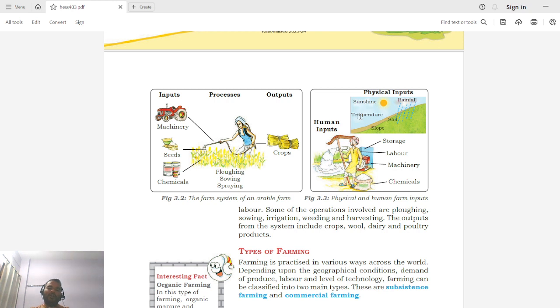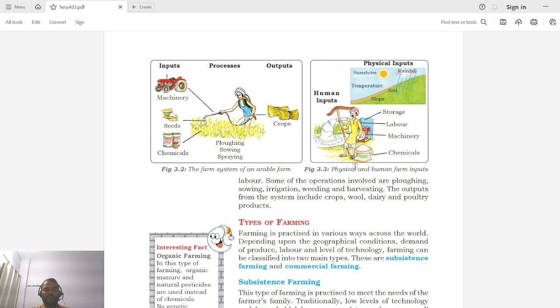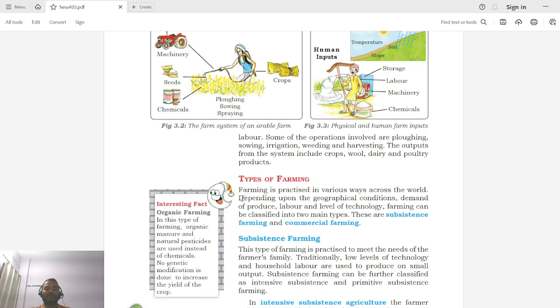But if you see all the physical inputs, they are naturally available, and it is very difficult to control these physical inputs. Because of this, we see that in India during different seasons, different types of crops are grown. And what we can control is human input. So according to season, every farmer controls his human input, and thus he can control the outcome or the product from the field.